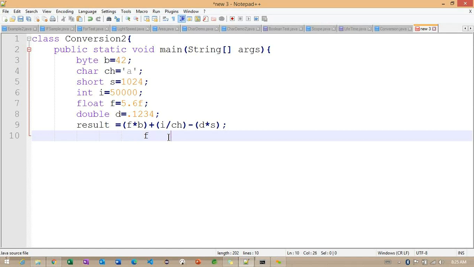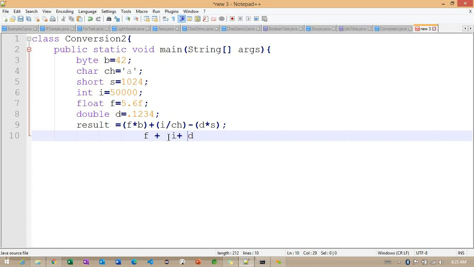Let me make it clear. F plus I for this particular final one: D. So here we are going to get D. Right. So now if I add these three values, what data type are we going to get?